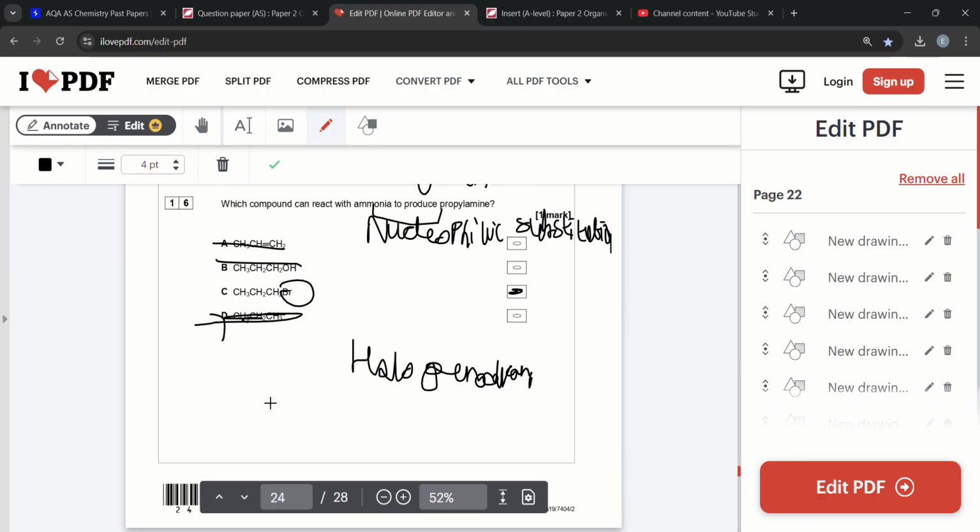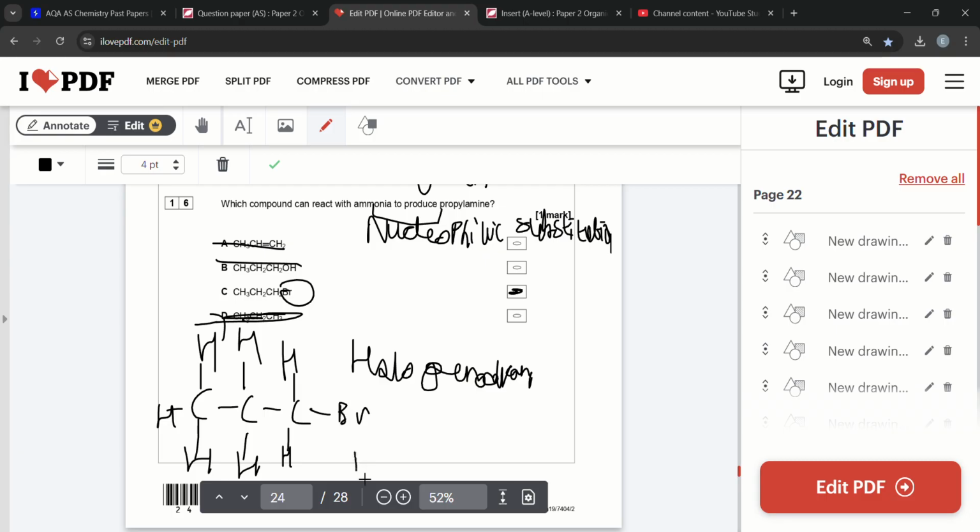And if you look at the mechanism: methane, ethane, propane. CH3, CH2, CH2Br. We've got ammonia, NH3, with a lone pair of electrons. I'm just going to do a quick version of it.